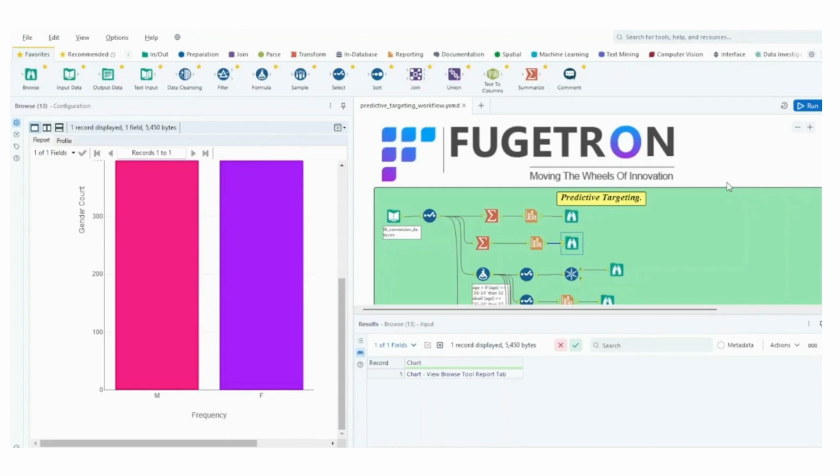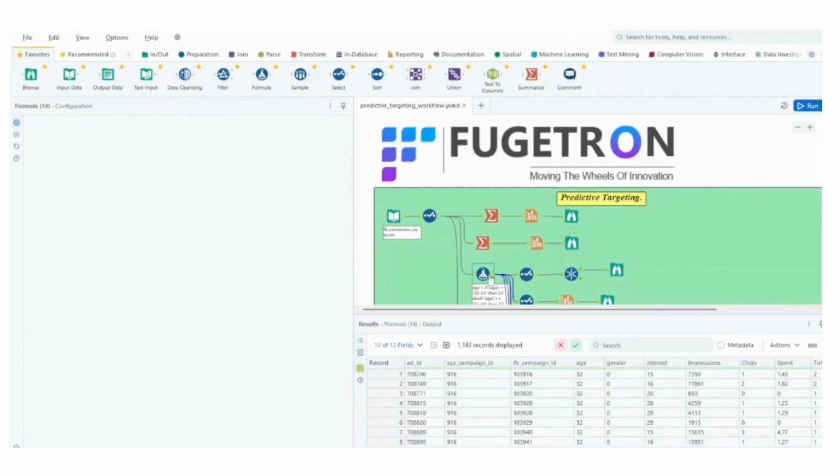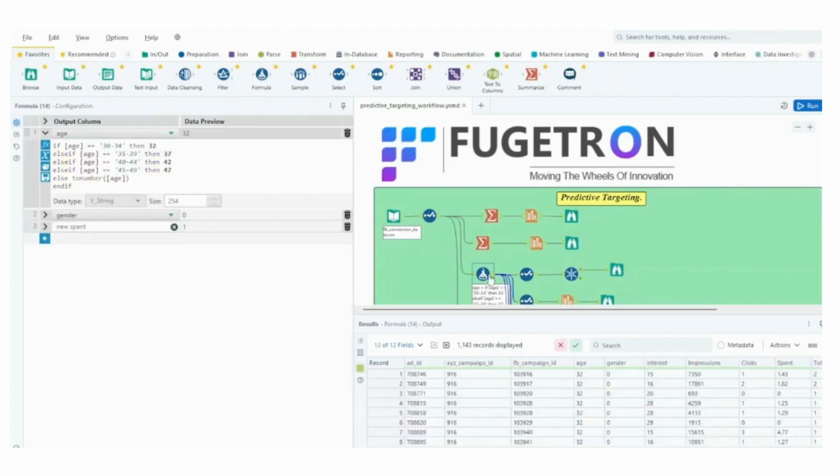Now that we have explored the age count and gender distribution, let's move on to transforming some key variables using the Formula tool to enhance our analysis. To begin, we'll be using the Formula tool, which allows us to perform calculations and conversions on our data fields. First, we'll convert the age field into the average age as a numeric variable within each age group. Next, we'll transform the gender field.